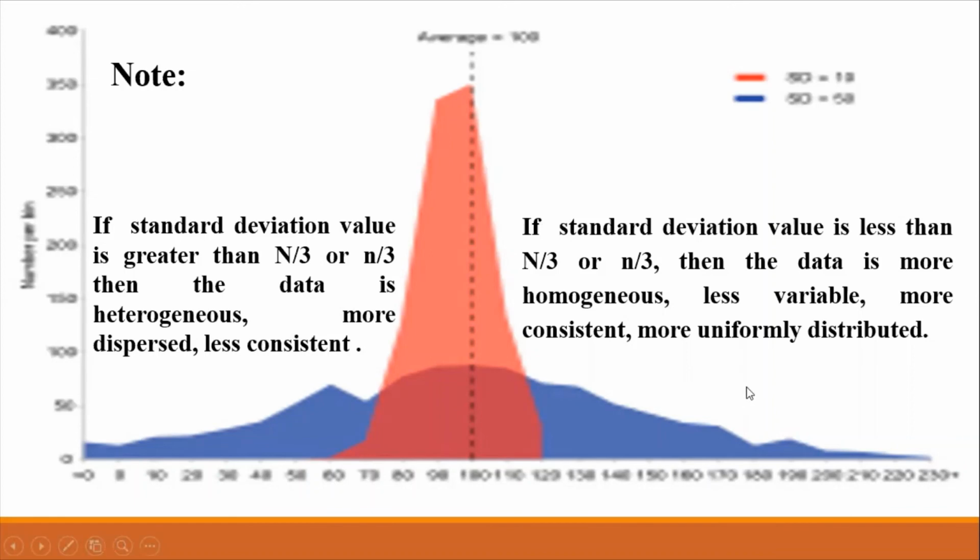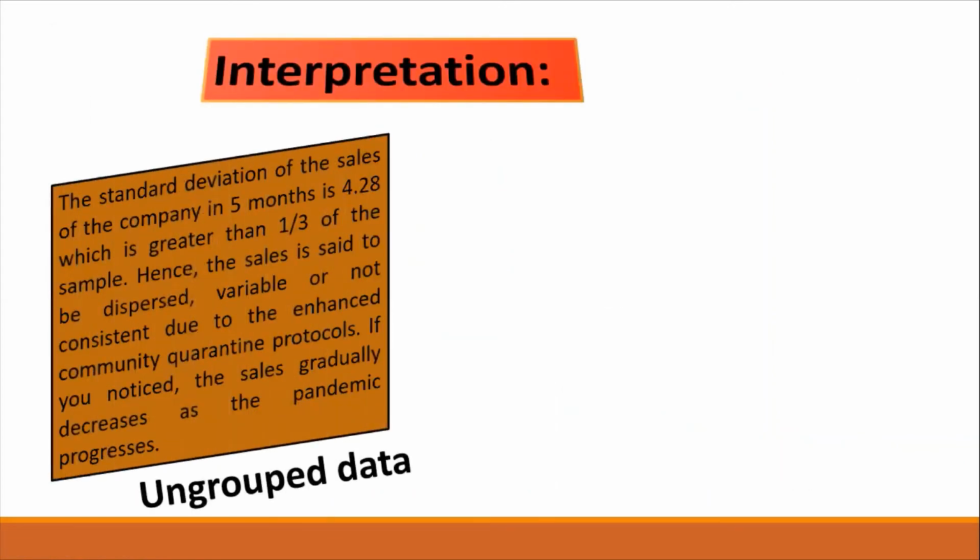Let's look back at our values of standard deviations for both ungrouped and grouped data, using the sales in the company and the ages of the individuals. For the ungrouped data, the standard deviation of the sales of the company in 5 months is 4.28, which is greater than 1/3 of the sample. Hence, the sales is said to be dispersed, variable, or not consistent due to the enhanced community quarantine protocols. If you notice, the sales gradually decreases as the pandemic progresses.